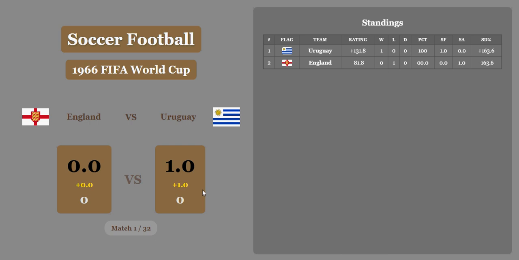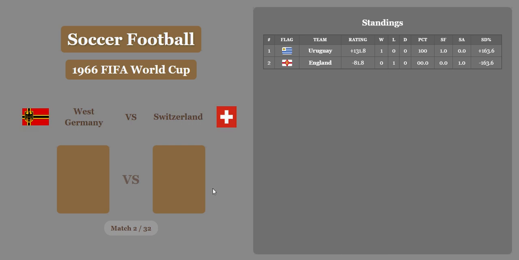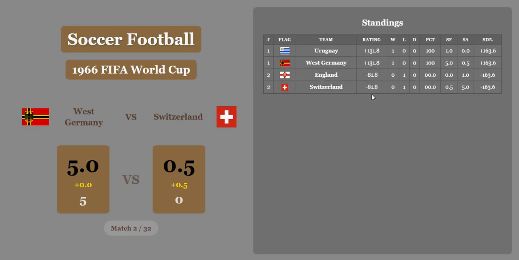The second game is going to be West Germany versus Switzerland. Germany wins 5-0. Switzerland is going to get a half goal here, and Germany will get a huge win. And right here in the rating section is a mix of winning percentage and score difference percentage. As we go into match 3,